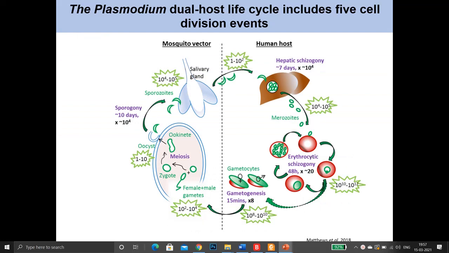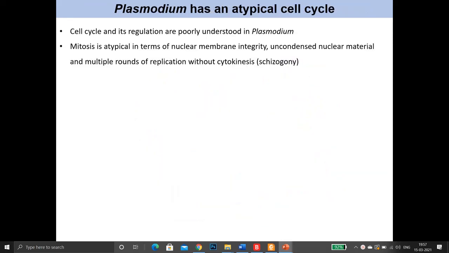Today's audience already knows about the dual host life cycle of Plasmodium. In its life cycle, it undergoes 5 events of cell division, which are encircled in black here. The cell cycle of Plasmodium is atypical in terms of nuclear membrane integrity throughout nuclear division, as well as multiple rounds of replication without cytokinesis, which is known as schizogony.